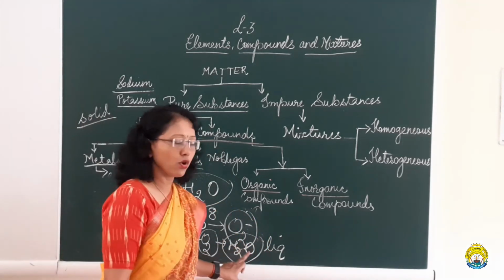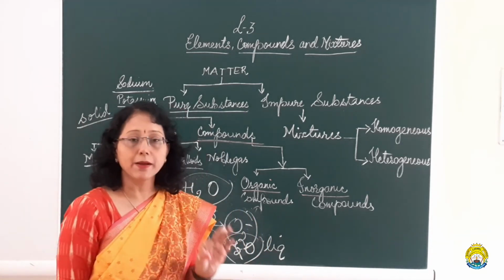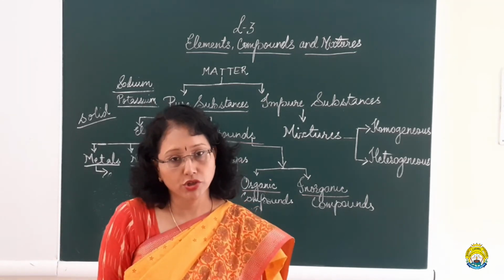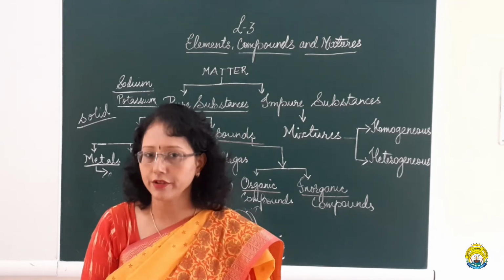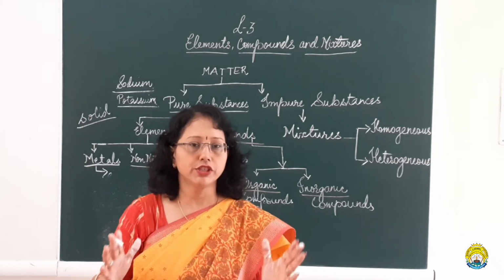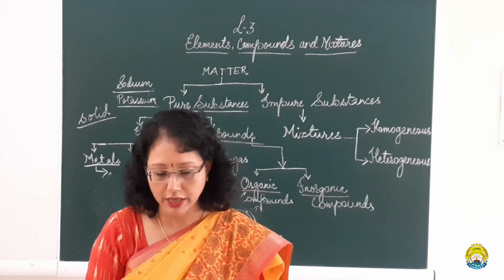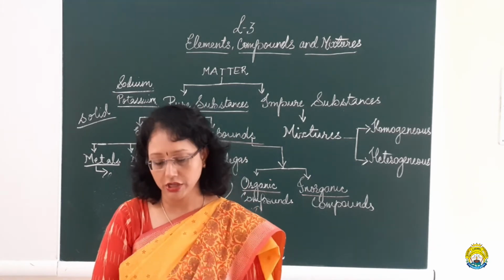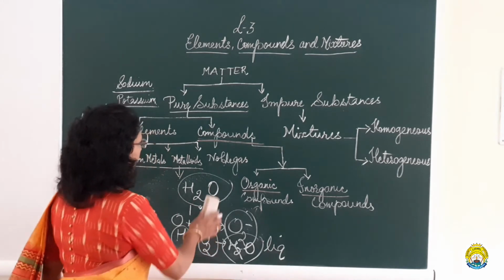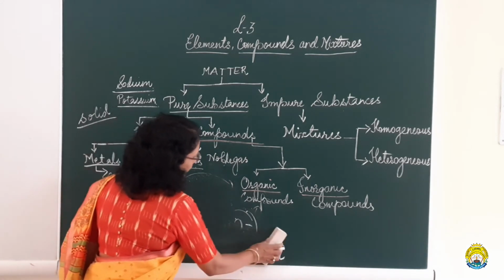The formation of a compound is accompanied by liberation or absorption of energy. Means there is some kind of energy change, whether the energy is liberated or absorbed. When you talk about energy change, there are two different kinds of reaction.